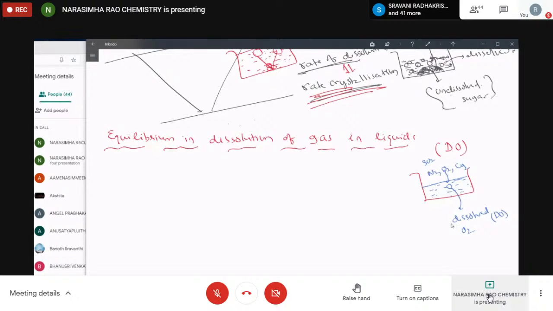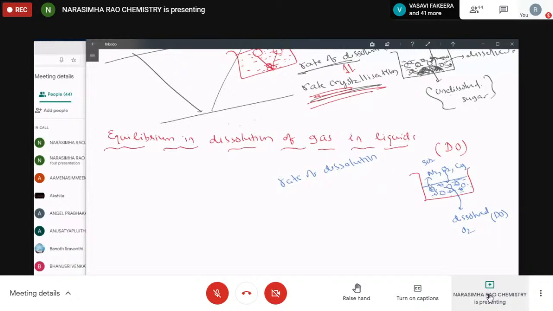So at the beginning of this state, the rate of dissolution is greater. As time goes on, children, the oxygen molecules become more numerous after saturation, and they may collide with each other. This O2 molecule will escape into the atmosphere.